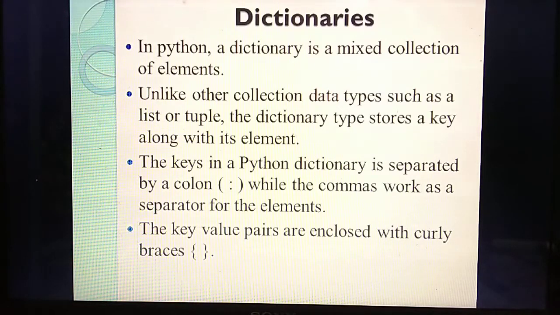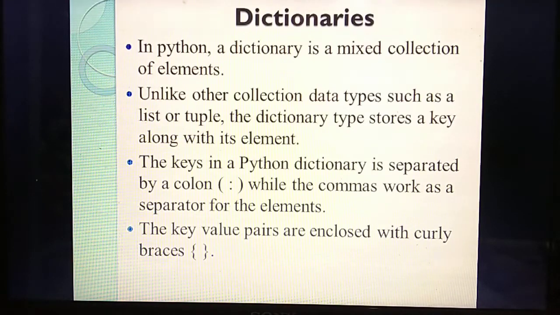Next, between the key and the value, you should separate them using a colon. Understand? You are going to separate the key and value using which one? Colon. And a comma is used to separate each element. Then all the elements are enclosed within curly braces. Like I said, in dictionaries also, all the elements are enclosed within curly braces. Dictionary is very important.